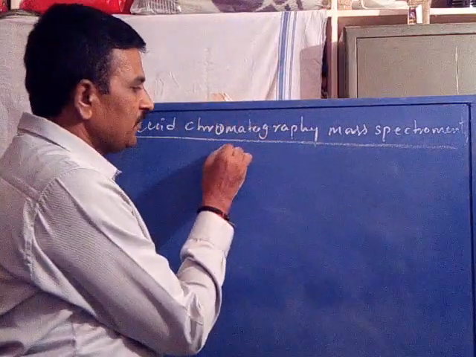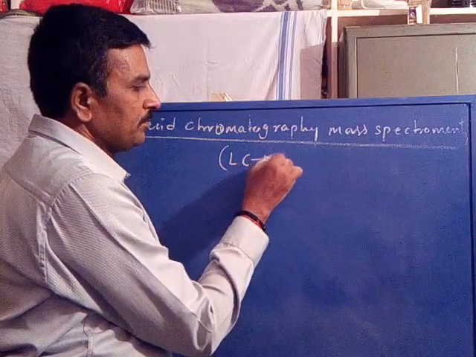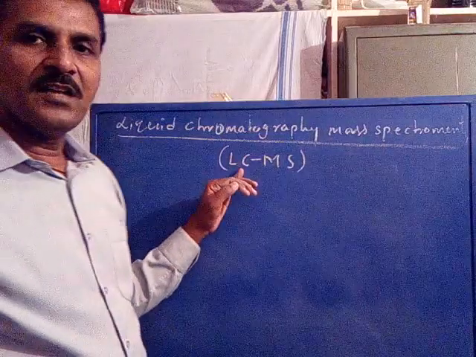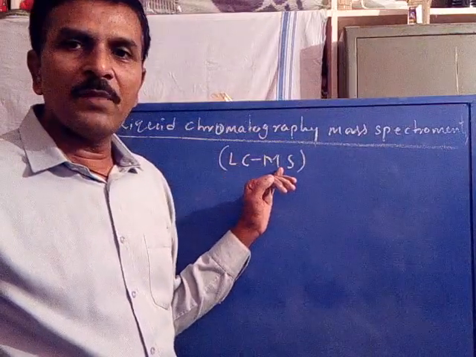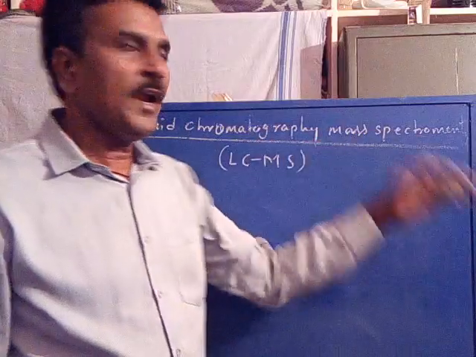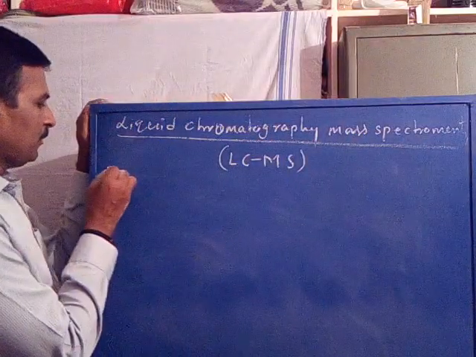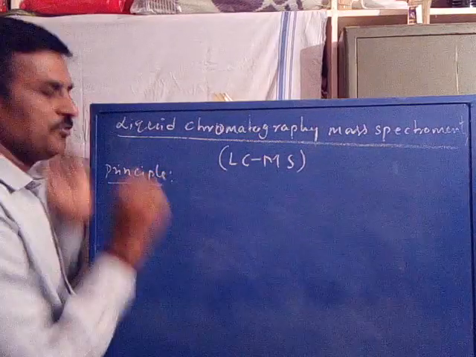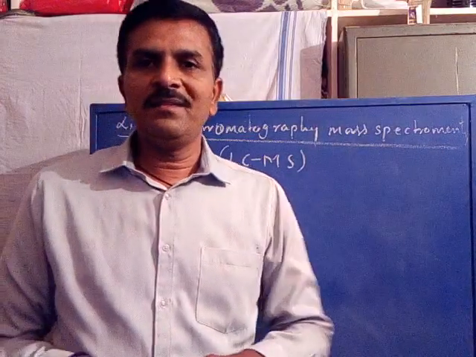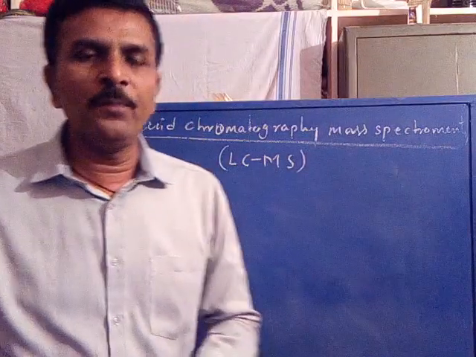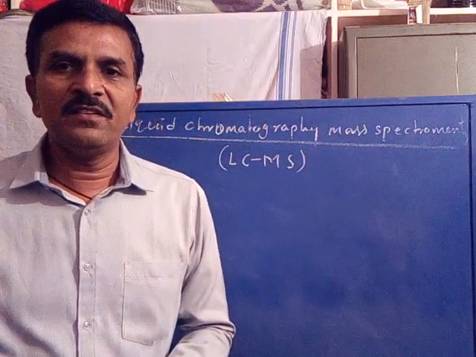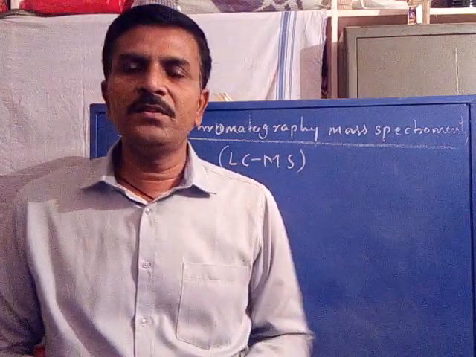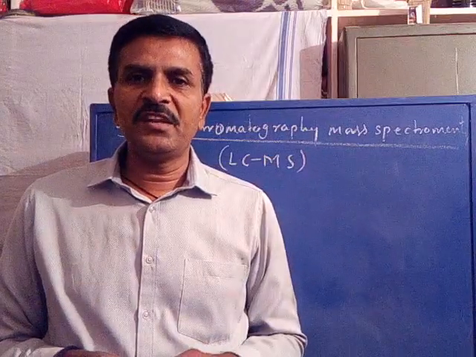It is abbreviated as LCMS, where LC stands for liquid chromatography and MS stands for mass spectrometry. Its principle: LCMS, liquid chromatography mass spectrometry, is used for the analysis of the components present in a mixture.